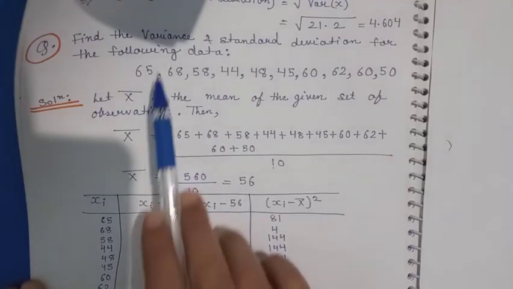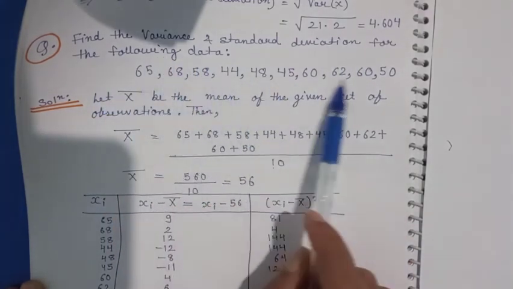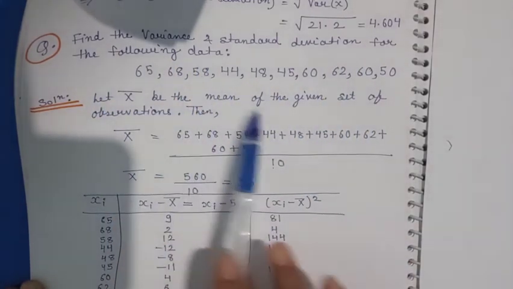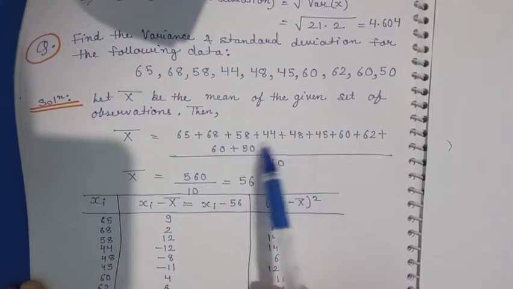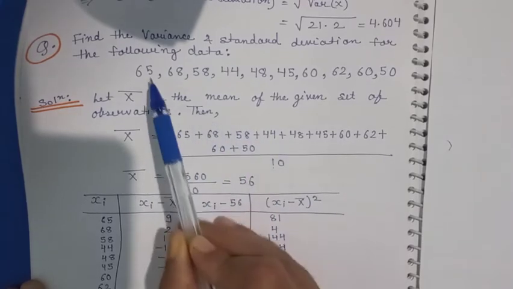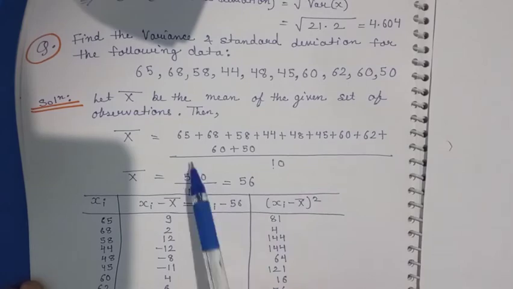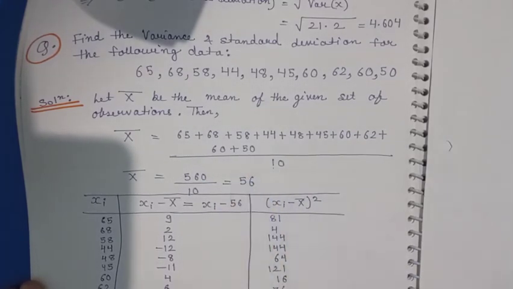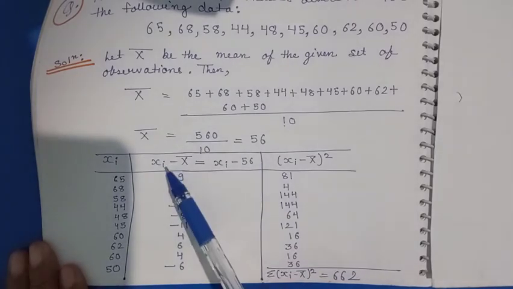Now we have to find out the variance and standard deviation for the following data. Again, this data is given. Let x bar be the mean of the given set of observations. So first I am going to find out the mean. Just sum up the 10 elements and divide by 10. 56 is the mean. So first we will write the xi's and xi minus x bar,